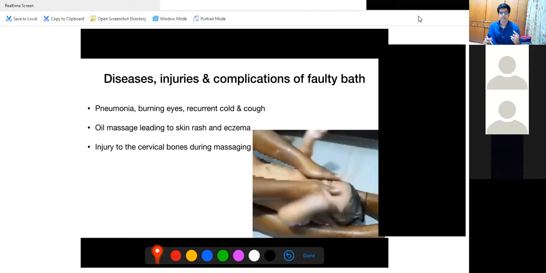Normally, in medicine, we always try to treat the patient with medicine, but if you counsel the parents, they will be very happy that you have told them the disadvantages of giving such a bath. Elders usually tell their children that you have to give a bath like this and you have to instill oil and all that, but actually there's no scientific evidence regarding putting oil on the head and closing of the fontanel. Not at all, it does not help. So you should not suggest such things.